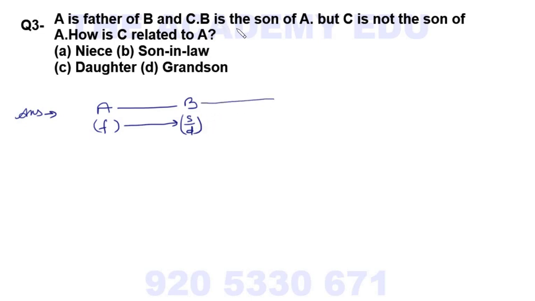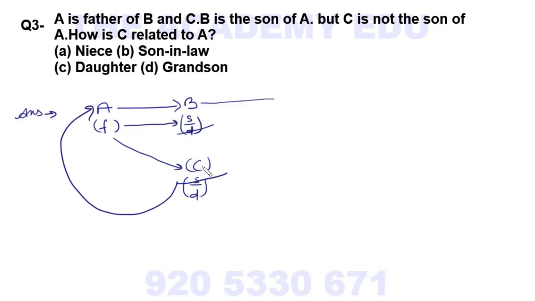A is the father of B and C also. So I will write here C. C is also his son or daughter. Okay. B is the son of A. So cut the daughter from here. But C is not the son. C is not the son means what? C is a daughter. C is not the son of A. How is C related to A? C is daughter.